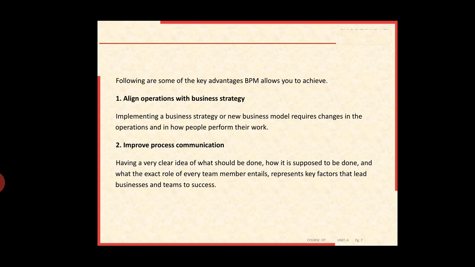Now we will study the key advantages of business process modeling.